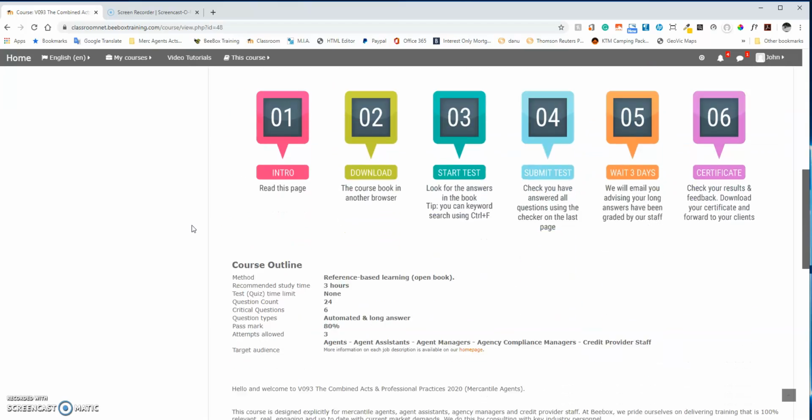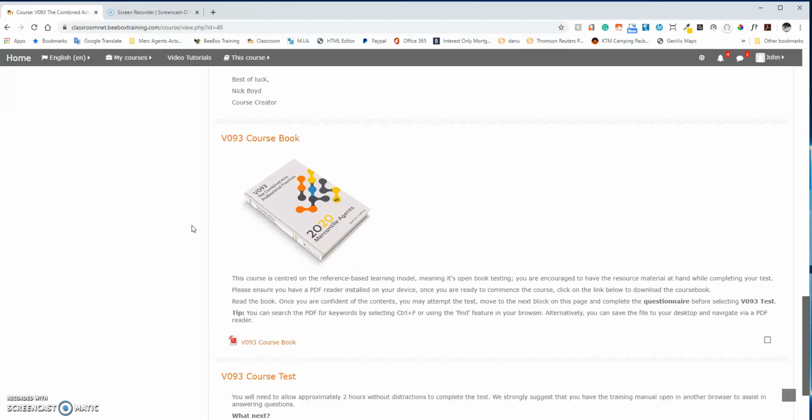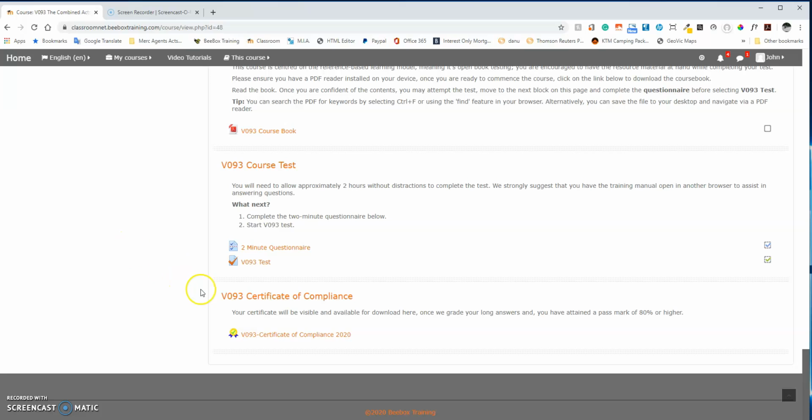Scroll down past all the blocks that you've already completed, and right at the bottom here is the certificate of compliance. This will only be available to students who have attained 80% or higher. In cases where the grade is under 80% and they require a resit, the link will be grayed out with a notation saying it's restricted until the required grade has been obtained. In this case, the student's got over 80%.